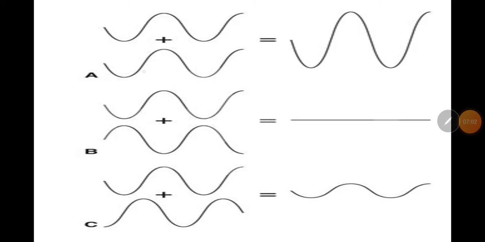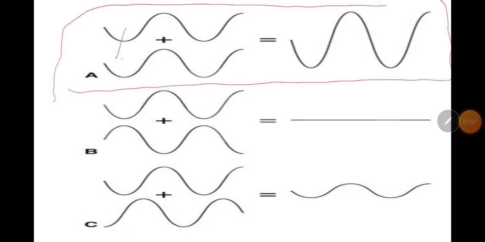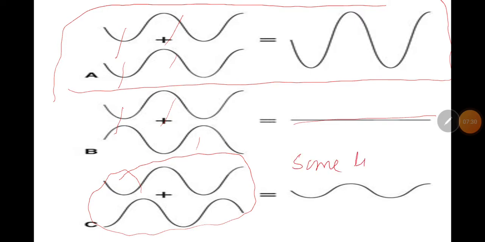Now in this example, crest and trough: they interfere, reinforce each other, here cancel the effect of each other, so no wave. Here both situations will take place, so sometimes the amplitude will be maximum and sometimes the amplitude will be minimum.